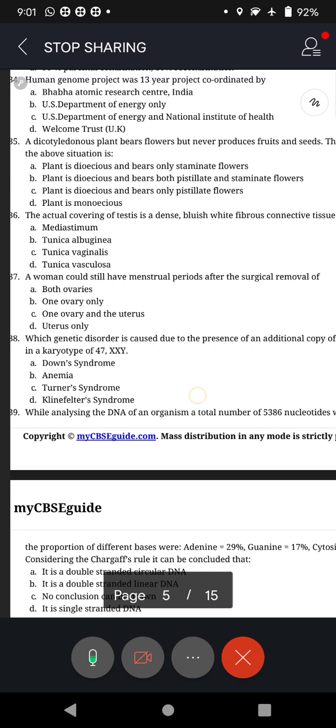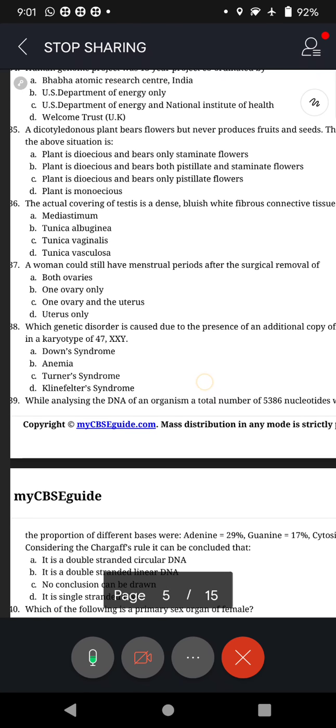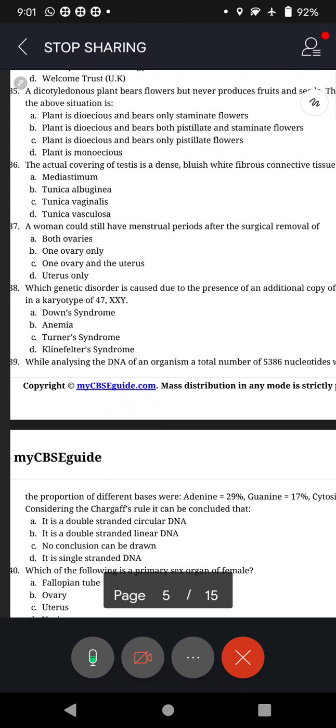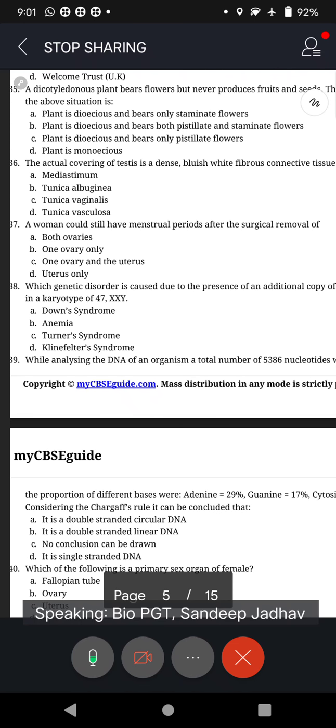Now 38. Which genetic disorder is... Removal of ovary is called oophorectomy. Oophorectomy. Okay? Oophorectomy. Right. Now 38.